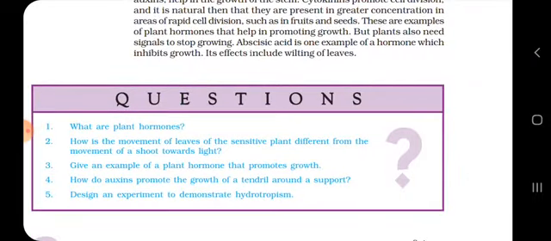In these questions they have asked what plant hormones are. The hormones which lead to the growth as well as the development of the plant are known as plant hormones. There are four types of plant hormones.